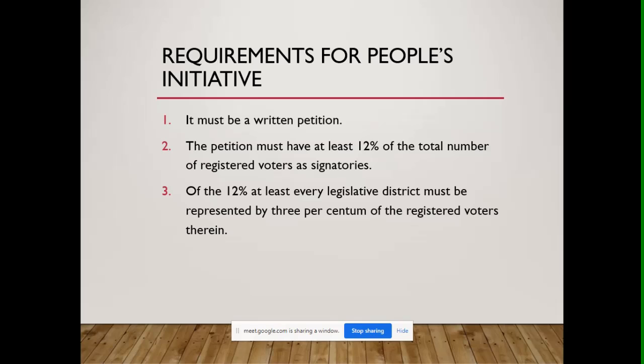Now, in each legislative district, at least 3% of the registered voters must have signed the petition. So every province must be represented by at least 3% of its population in the petition. And that's a very high and tall order to comply with. Okay, imagine going to all the provinces ensuring that at least 3% of its total registered voters have agreed to sign the petition.